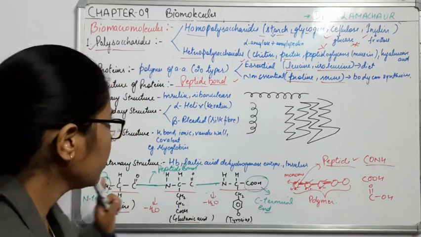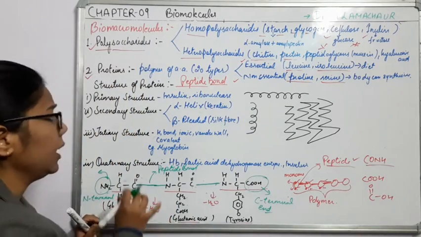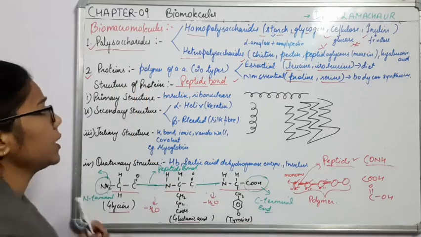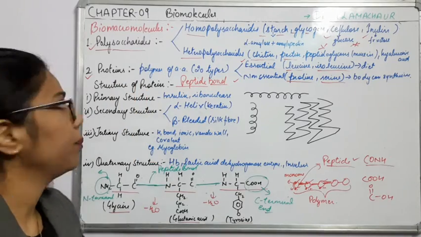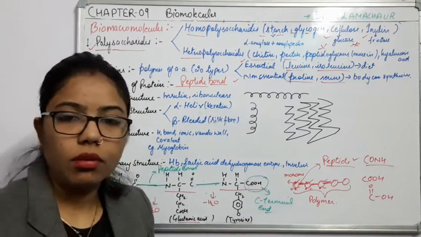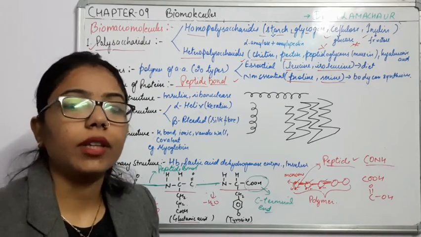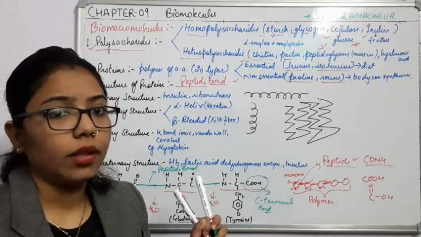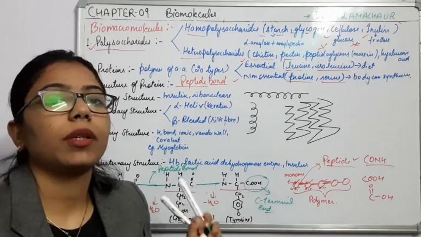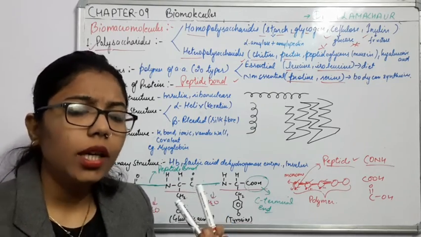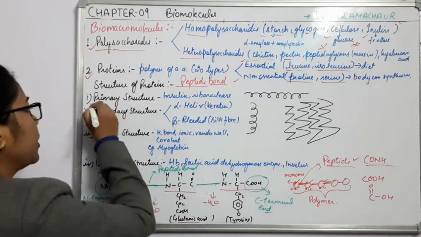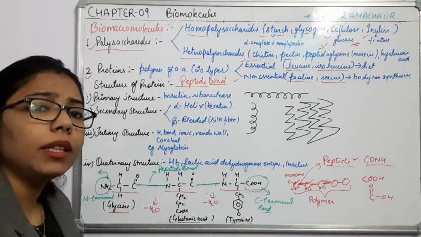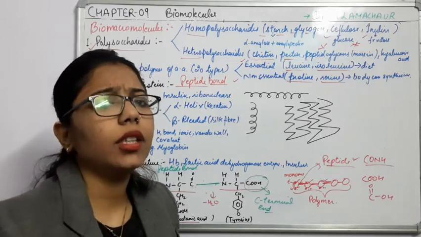Okay, so here we have classified proteins on the basis of their structure into different types. We will start with the primary structure of protein. Primary means the very initial one.